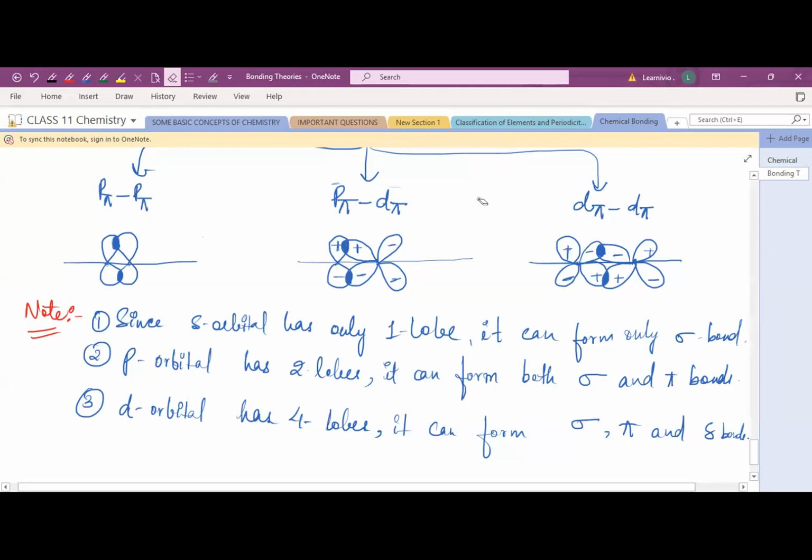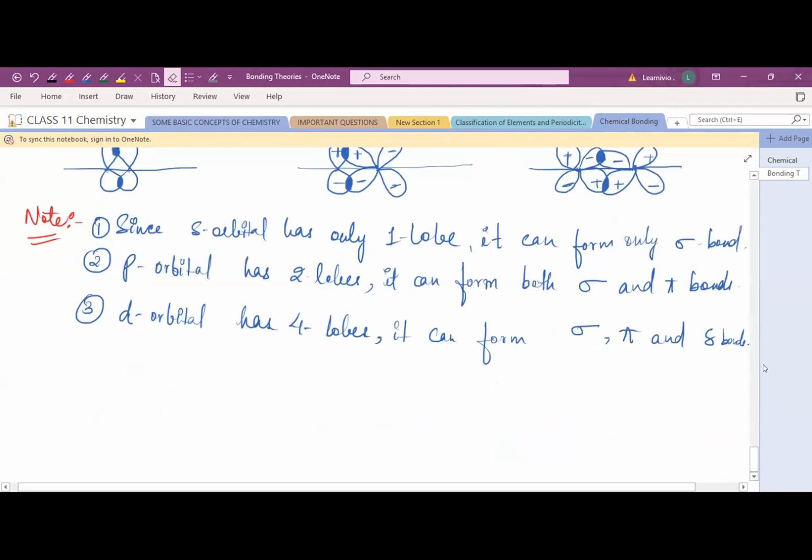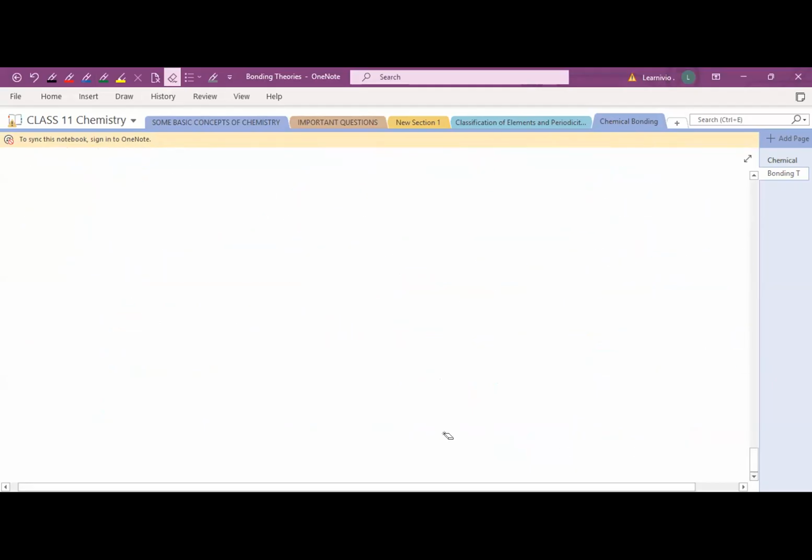Right? If you want to differentiate, write down the difference between the sigma bond and pi bond.